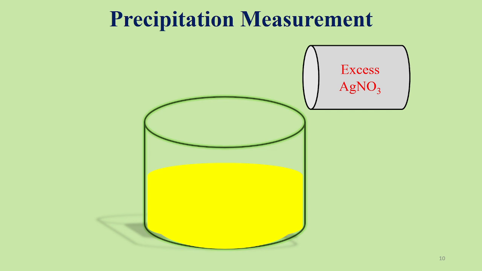Okay, coming to the precipitation measurement. We will take one molecule of the coordination compound, the same molecule. I think I am repeating this molecule again and again. In this molecule there are three chloride ions present outside the coordination sphere. So this is the molecule. When we take the solution of this complex, there will be ionization. When it ionizes, there will be three chloride ions and one coordination sphere with positive 3 charge.